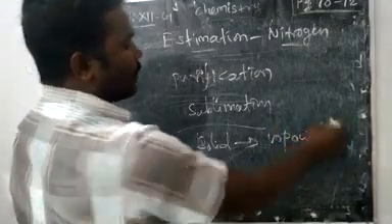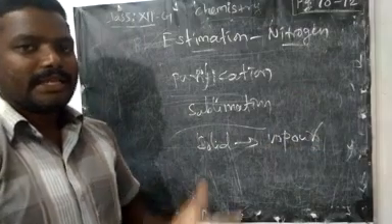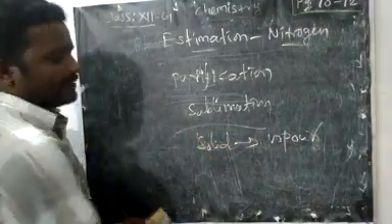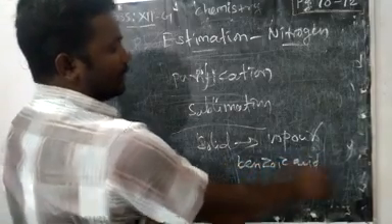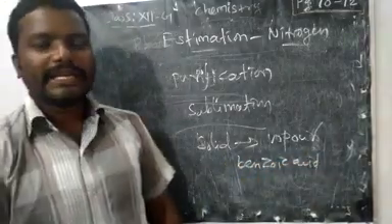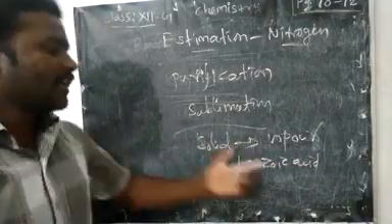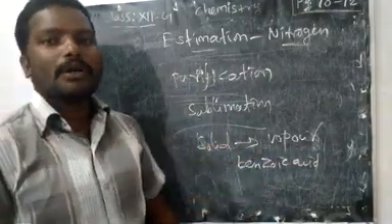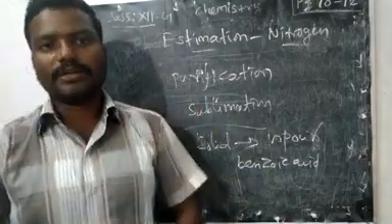That process is called sublimation. Camphor, benzoic acid, all these, if you heat, directly become vapor without forming a liquid state. That kind of substance is called a sublimable substance. This process is called sublimation.